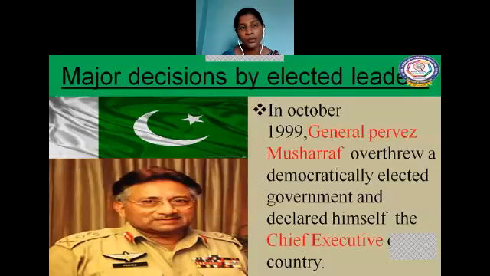So let's see a small story from Pakistan to derive an important feature of democracy. In October 1999, General Pervez Musharraf led a military coup in Pakistan. He suddenly overthrew a democratically elected government in Pakistan and declared himself the chief executive of the country. And soon he changed his position from chief executive to president.